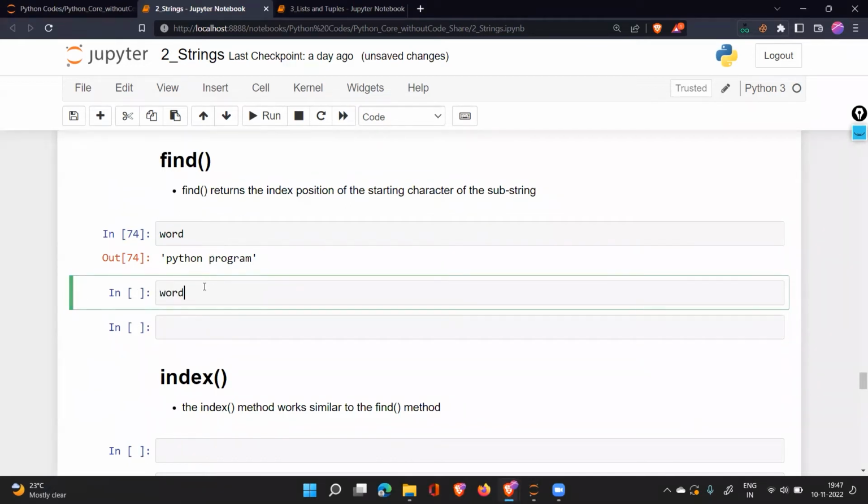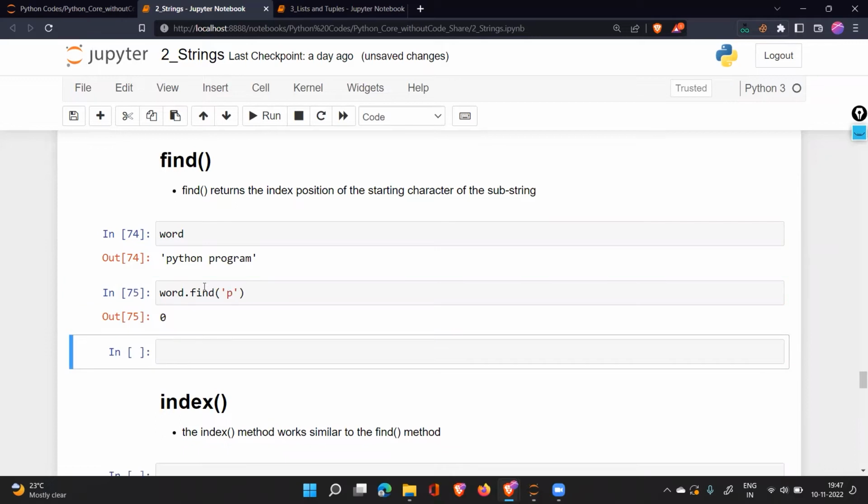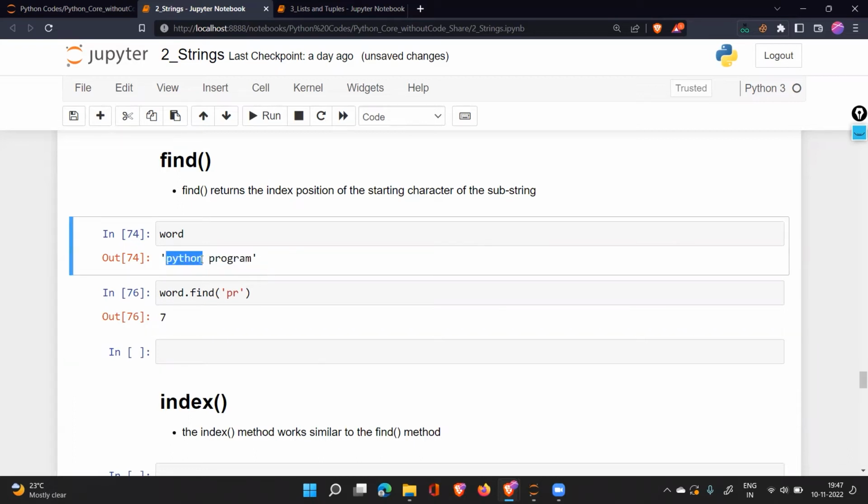So I'll say word.find and I say P. So it will tell 0. 0 means it is searching for this P. If one character has been found, it will just give you that one character. So instead of that, I can say, where is PR? So now what you're saying is that I want to access this word, not this word. So P is present in the starting character of both of them.